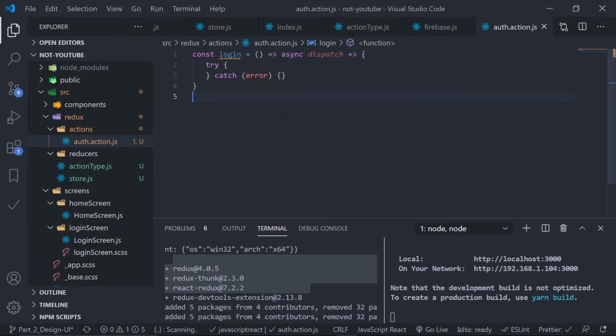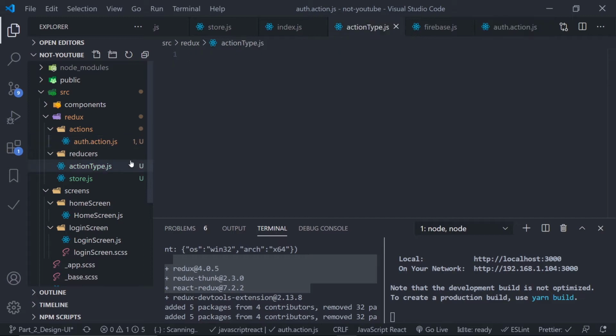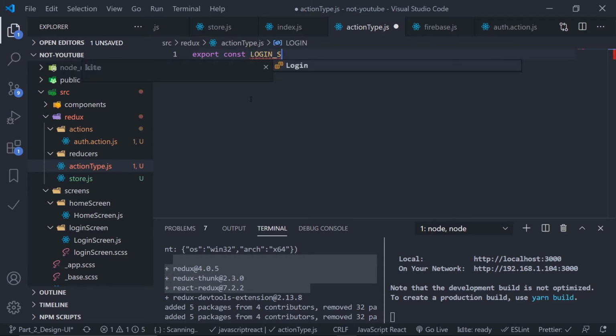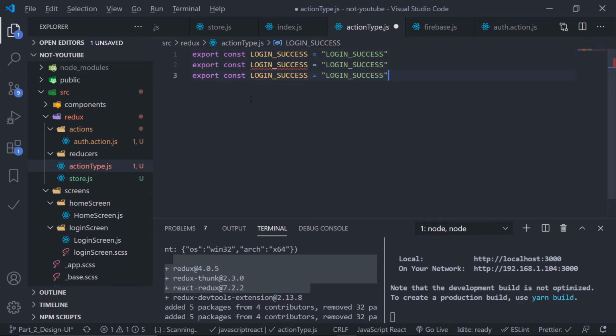Yeah, that is cool. Okay, so before I write some action creator logic, first of all I'll create some action types. So just go to action types, and here just export some constant variables which is LOGIN_SUCCESS. I'll fire this if the login is successful. So LOGIN_SUCCESS, and then just copy this, then using a multi cursor.